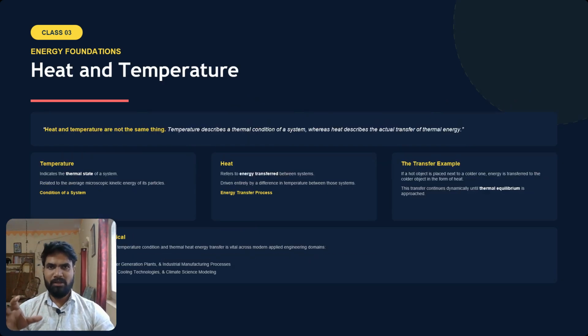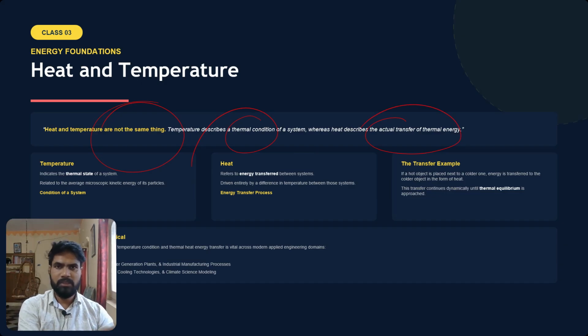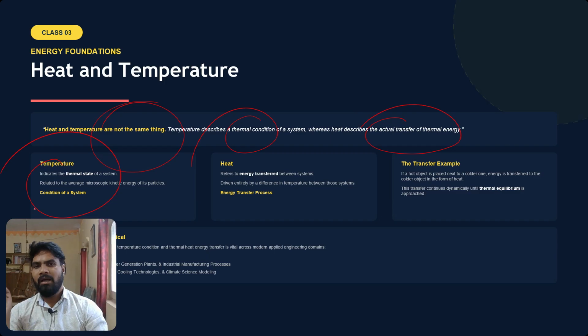Heat and temperature. Now we will come to another concept, heat and temperature. Heat and temperature are not the same thing, like energy and work. Temperature describes the thermal condition of a system, whereas heat describes the actual transfer of thermal energy from one object to another. What is temperature? Temperature indicates the thermal state of a system.